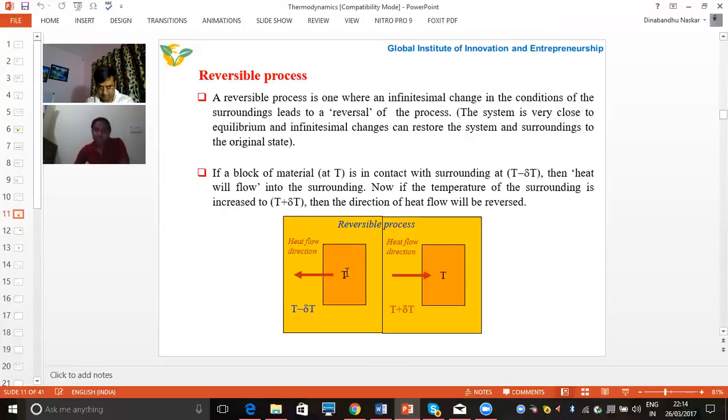So obviously heat will be transferred from block to surrounding. But on the other hand, when we increase the temperature of the surrounding from T minus del T to T plus del T, in this case the temperature of the surroundings becomes higher than the block. So in this case, heat will be transferred from surrounding to the block. So you can say here that is the reversal of the process. So this is the example of the reversible process.